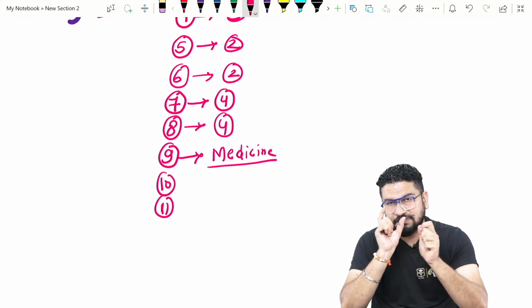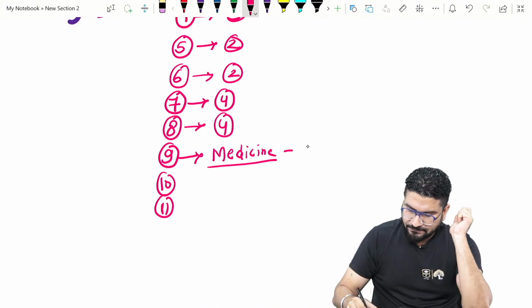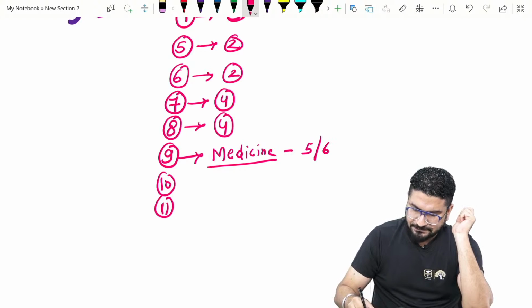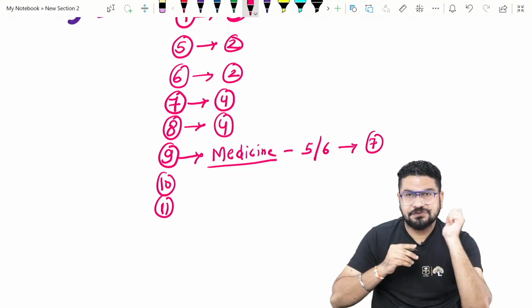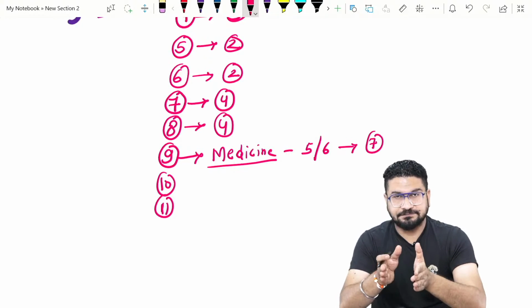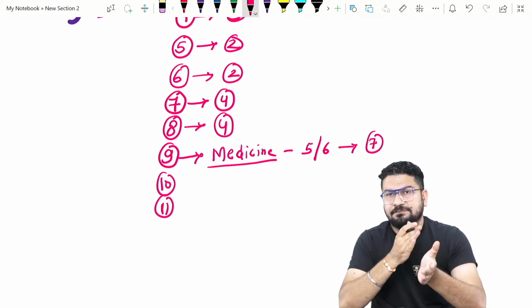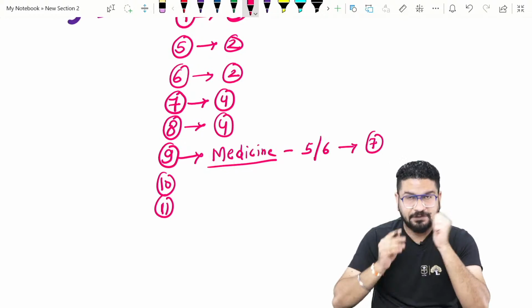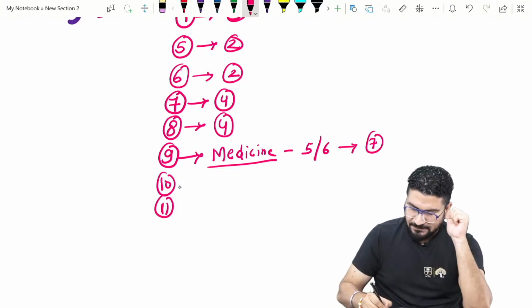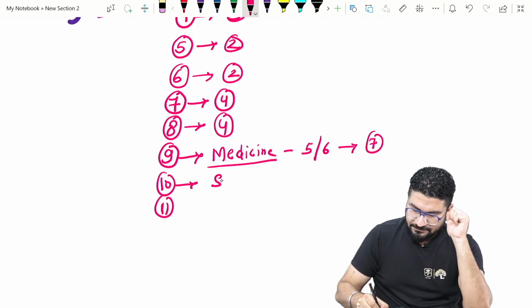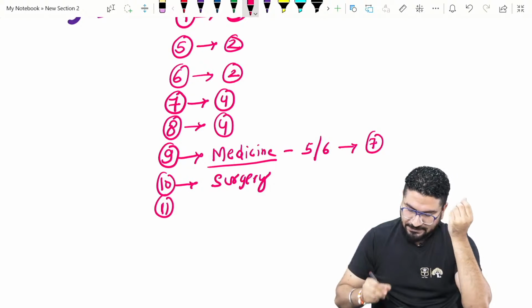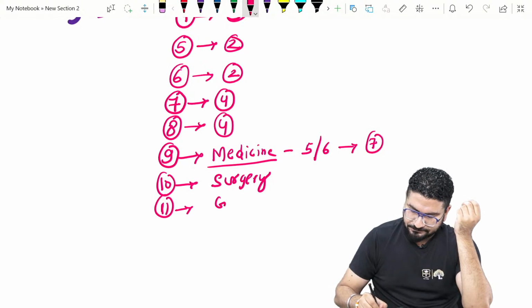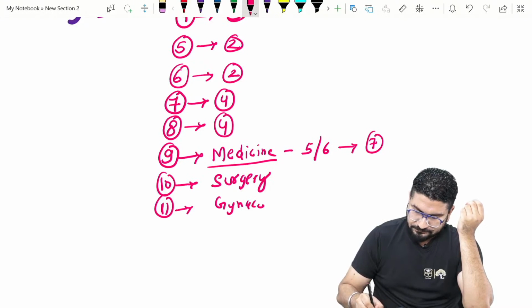And keep this 1 day, means total you are studying this for 5 or maximum 6 days. And 7th day, just scroll and read once again entire thing, right? So that will be a 7 days plan for medicine. Same thing you can do with surgery, and same thing you can do with gynecology. So just I am telling it 7, 7, 7.